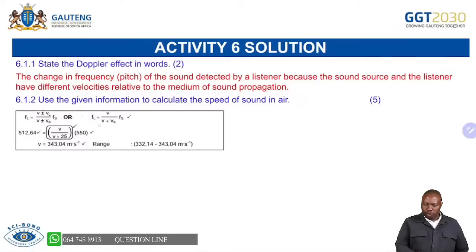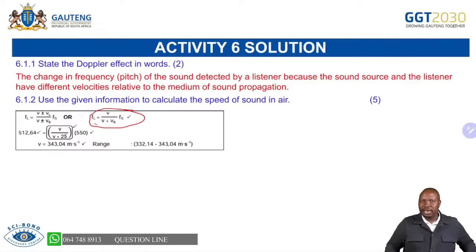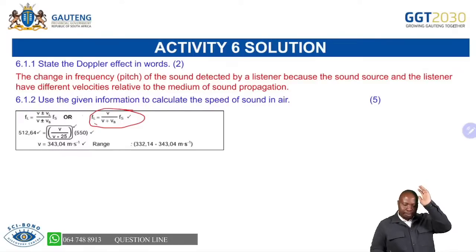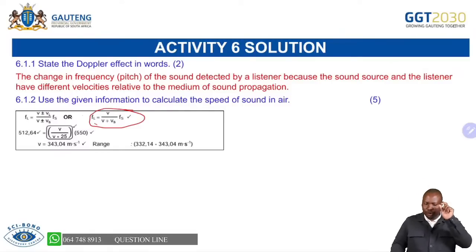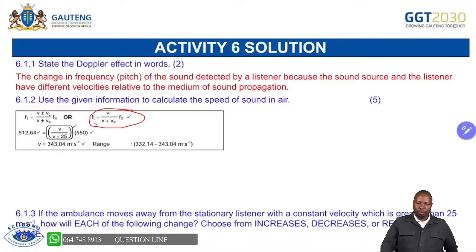I won't advise you to first do this, though 1 mark was given there. It will be just copied the way it appears in the data sheet. Then you can just do your substitutions. You can substitute even on that one. It's fine, but don't on the first time put the zeros and the plus and minus and all that. You will lose marks. So just ensure that you first copy it as is, so that you get that 1 mark of writing the formula, and then you substitute everything that we're given, and you are able to do your calculation, which is what we're having there. I hope that helps you.